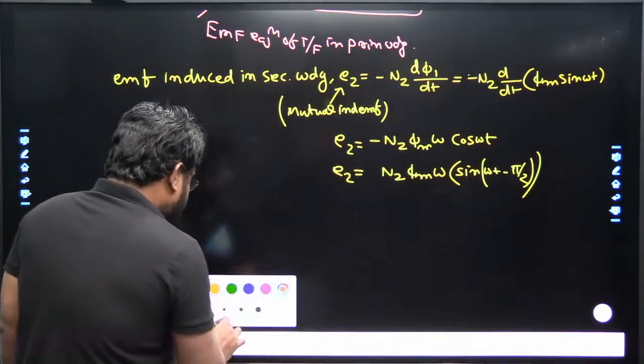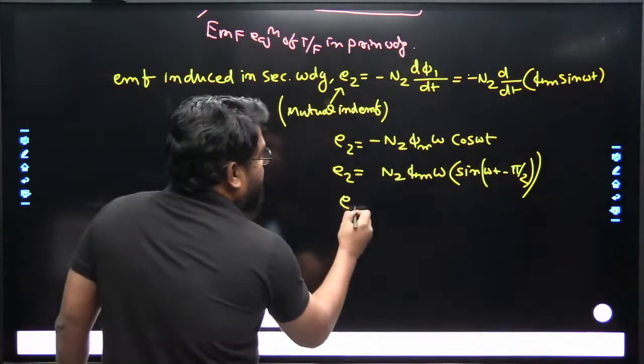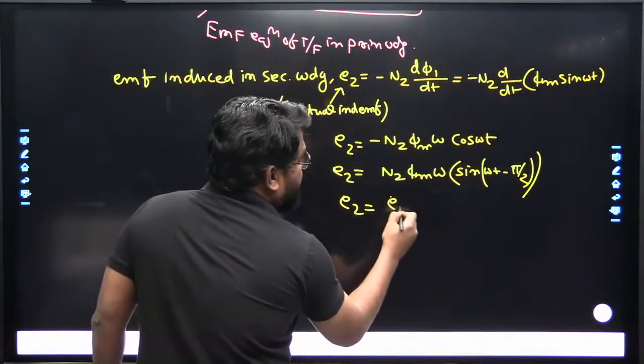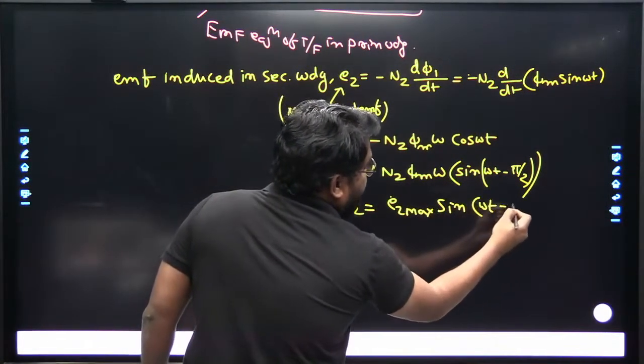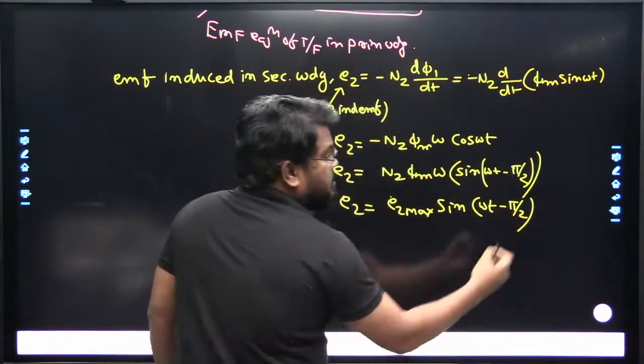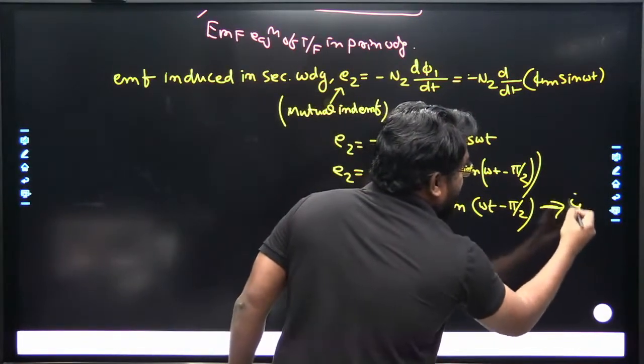Initially I have written it wrong, but that's correct now: E2 is equal to N2 phi maximum omega sin omega t minus pi by 2. We can write this equation as E2 is equal to E2 maximum sin omega t minus pi by 2. Let us call this equation 4.